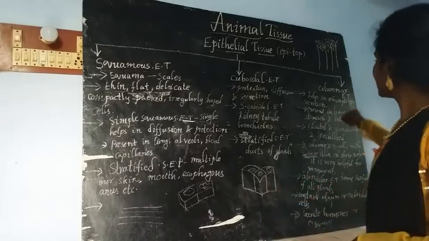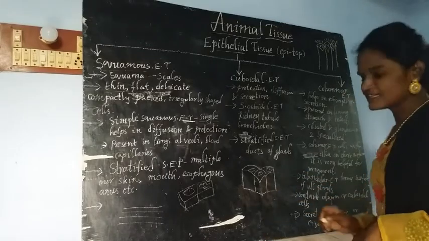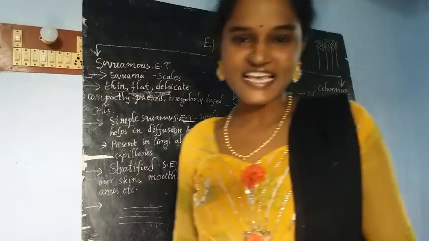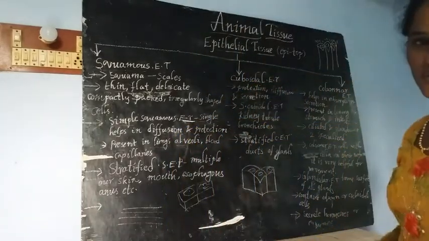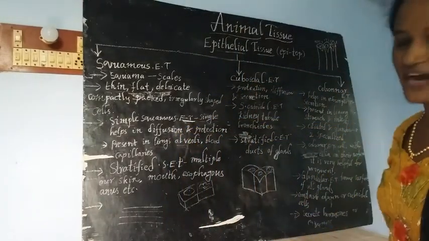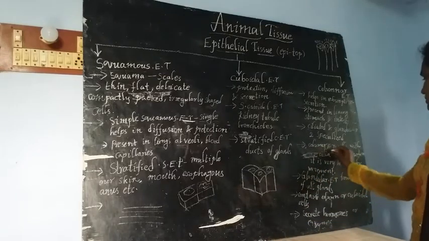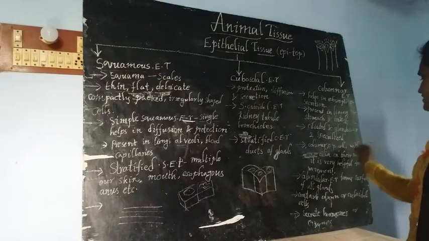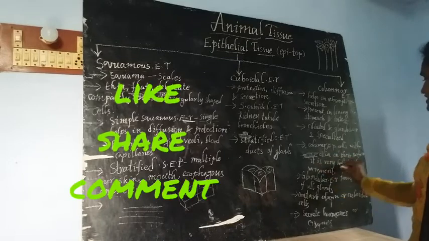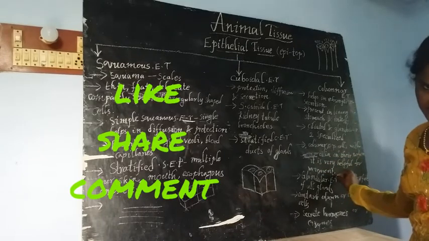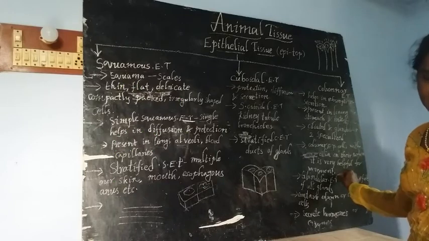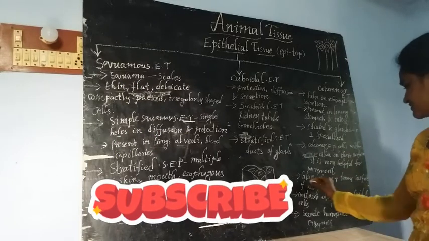That's why it may contain some cilia, and the intestine also contains some cilia-like structures. They allow substances to move very fast and easily. As they contain cilia, it is very helpful for the movement of different substances.